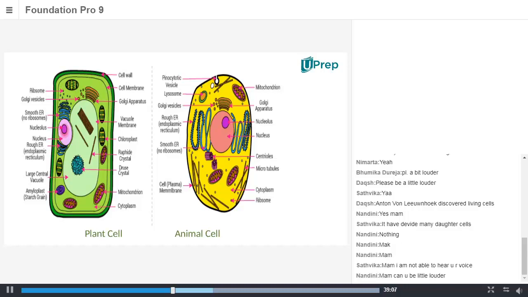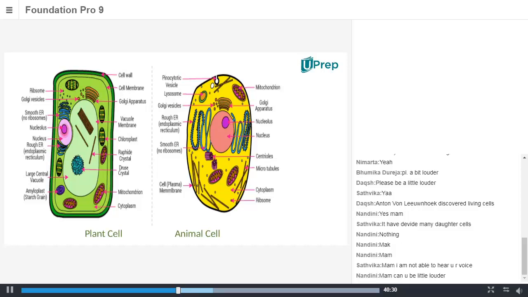They have big vacuole because they store food, since they cannot search for food. Okay. So anybody can just tell why there is a big nucleus in animal cell and only a big vacuole in plant cell?